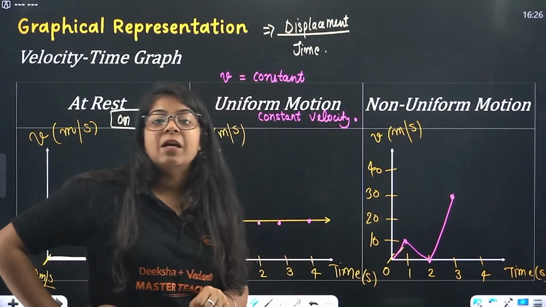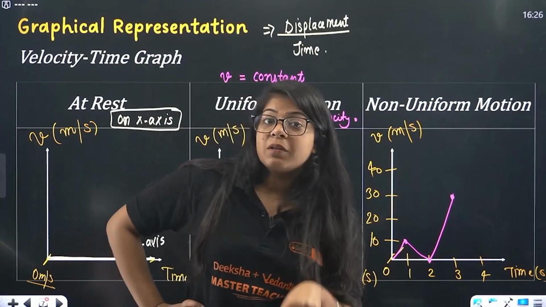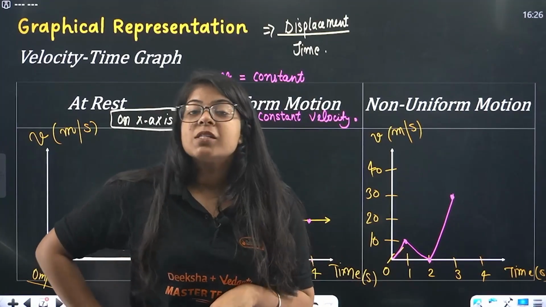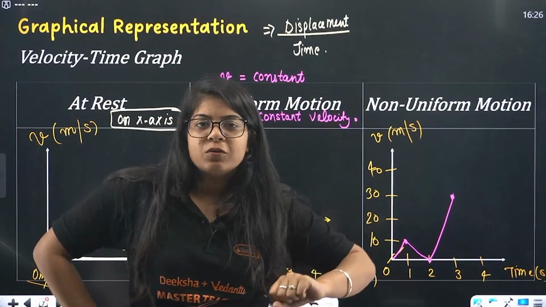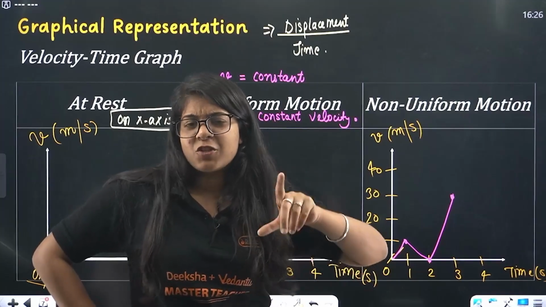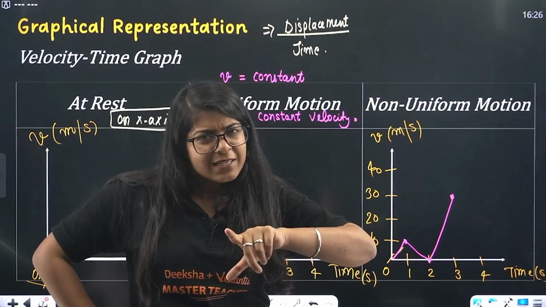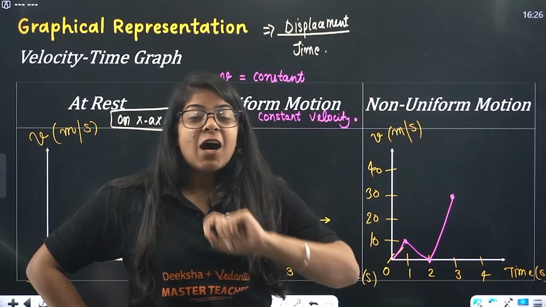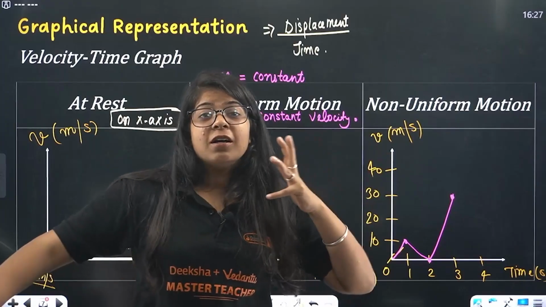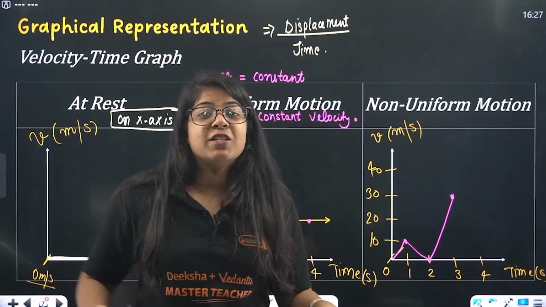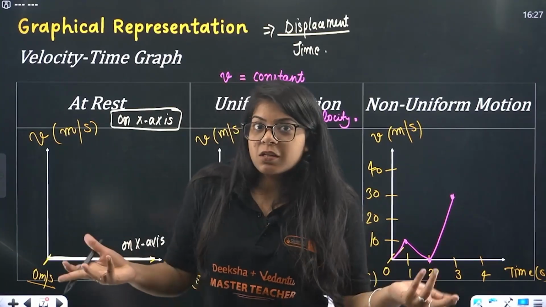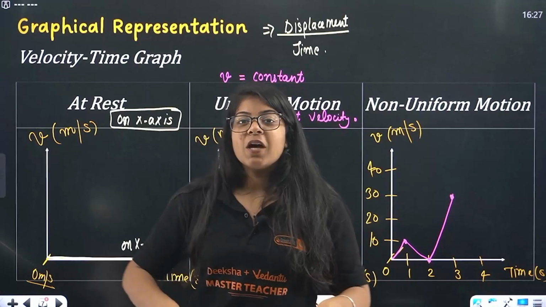Sometimes we apply a brake, so the bike goes to 0. Sometimes we speed up. You are doing a race with your friends, which you shouldn't. You are not even legally 18, right? So you shouldn't. Now, your elder brother is doing some race with his friends, or your elder sister for that matter. So they are speeding up.